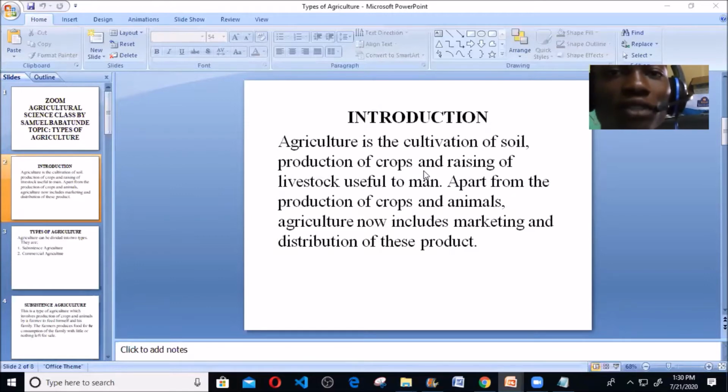Yes, they're useful to man because you can get food from this livestock, like meat. You can get milk, most especially from cows. And apart from the production of crops and animals, agriculture now includes marketing. Like I told you, agriculture has gone beyond just cultivation of soil and animal rearing. It now includes marketing and distribution of these agricultural products. For instance, your cocoa. When you plant this cocoa, you process it into Bournvita, into your Milo, and you market all these things. So agriculture covers all these aspects.